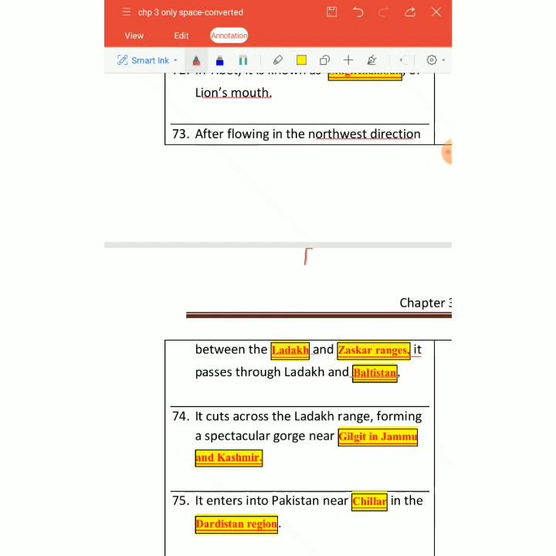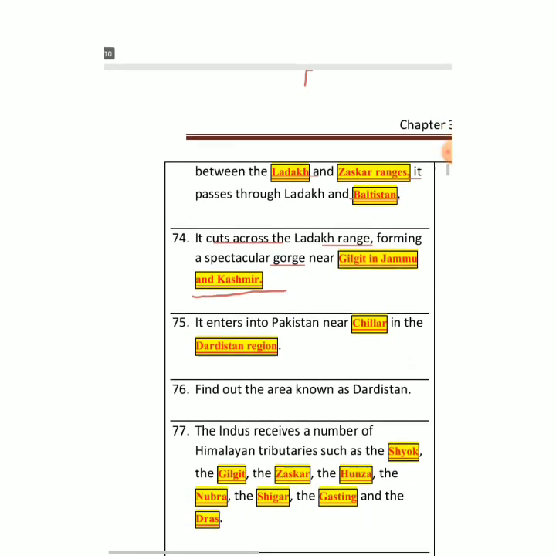And definitely when the river is flowing, it cuts the Ladakh range, erosion करती चली जाती है, and then it forms a very famous gorge, which we call Gilgit in Jammu and Kashmir. This is the name of a gorge basically. This place we come across so many times, especially in news. Gilgit is a very important place, right? It's a very famous gorge.